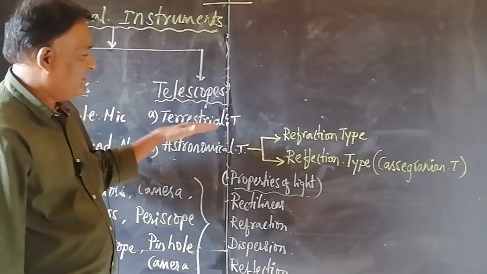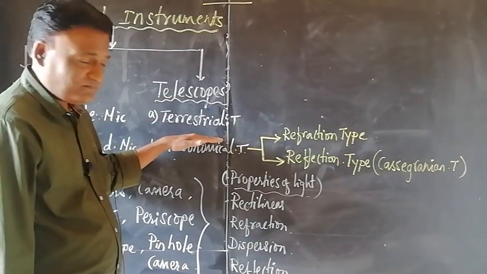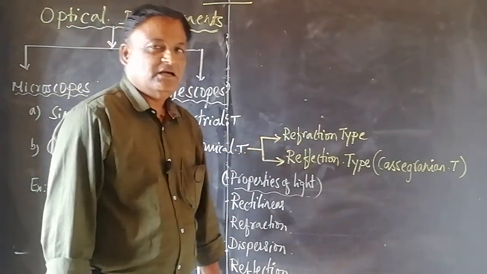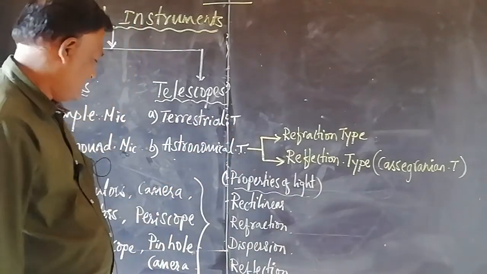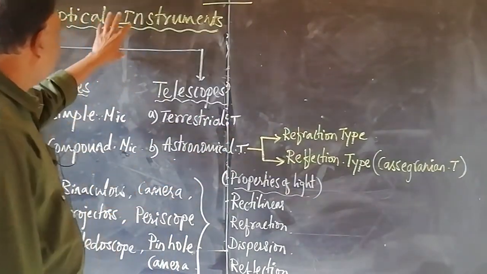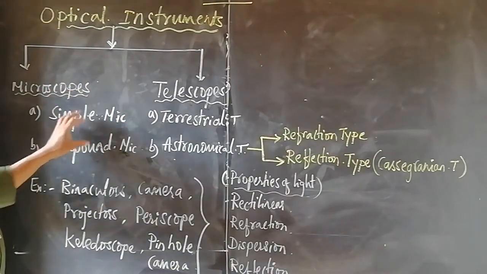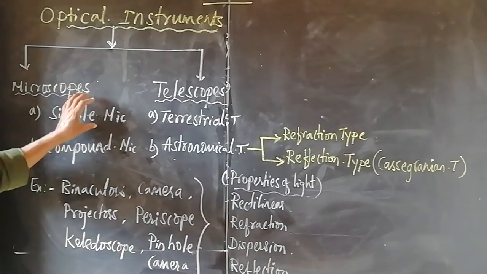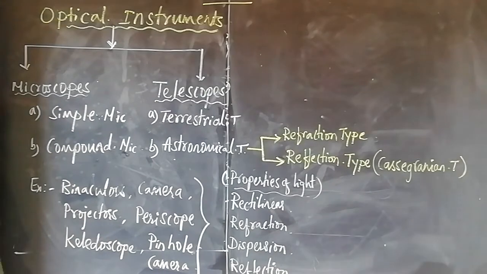Here also we will be discussing the astronomical telescope with a ray diagram and we will be defining the angular magnification. So let's begin with the simple microscope. Ray diagram, magnifying power or angular magnification of simple microscope and compound microscope.